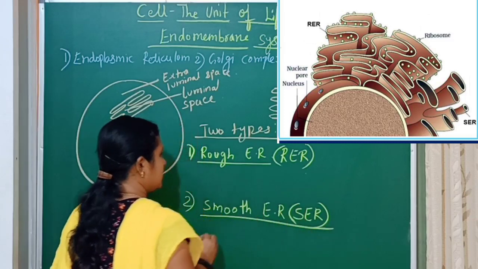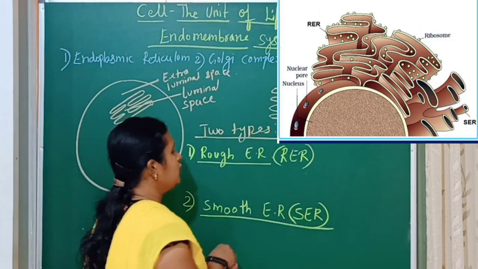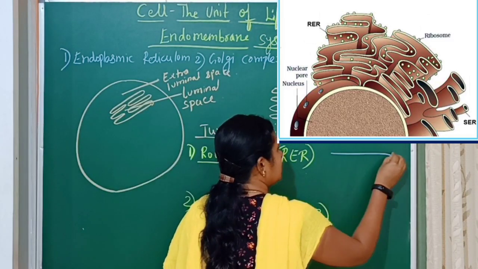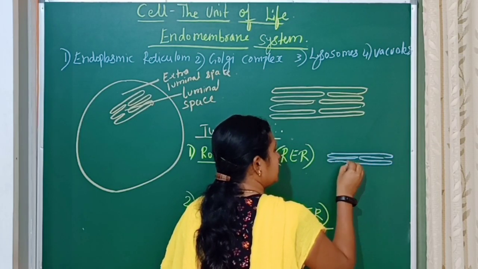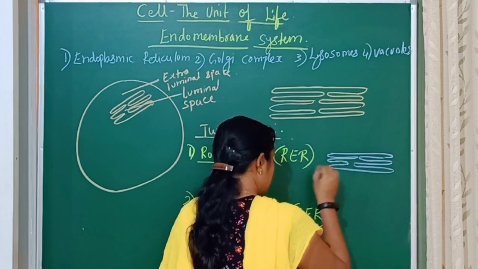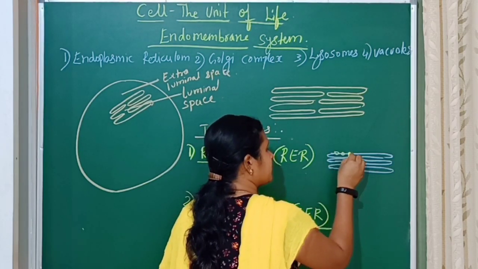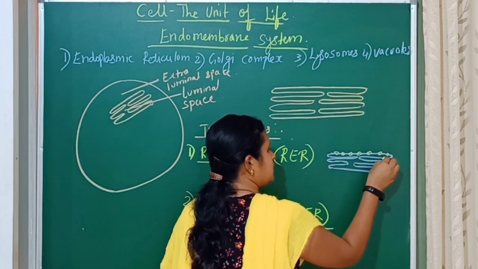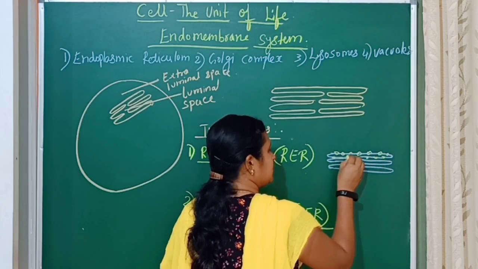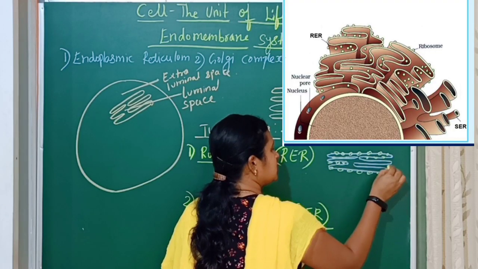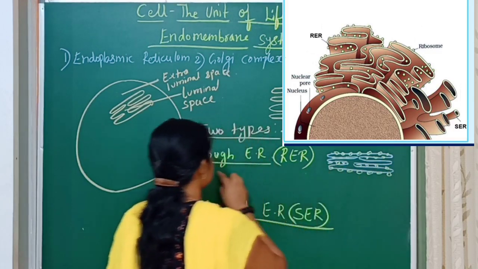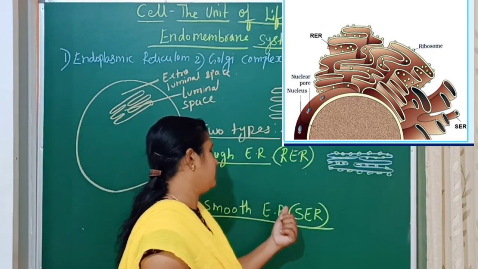In rough endoplasmic reticulum, if ribosomes are present on the endoplasmic reticulum, then it will not be smooth, and hence it is called rough endoplasmic reticulum.